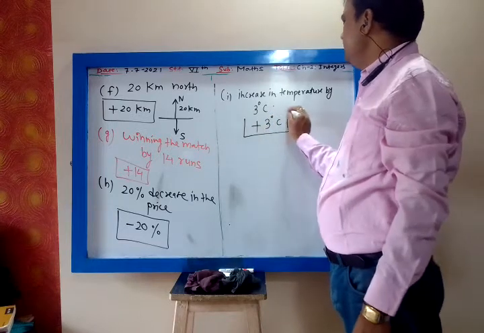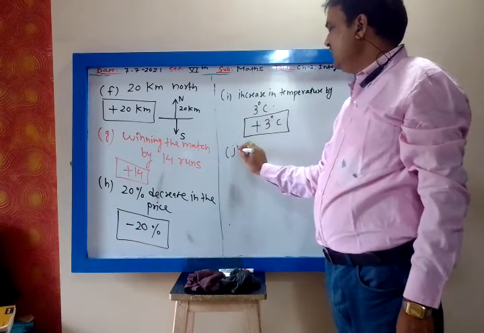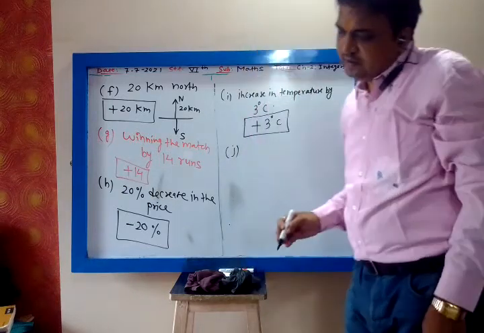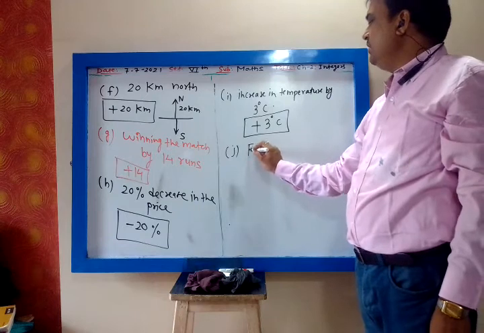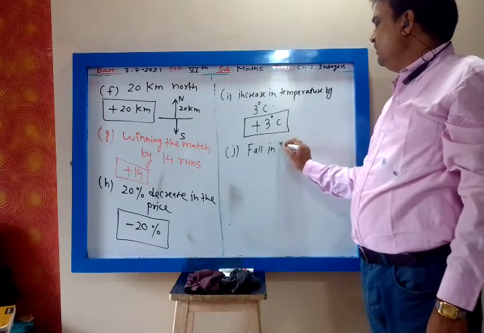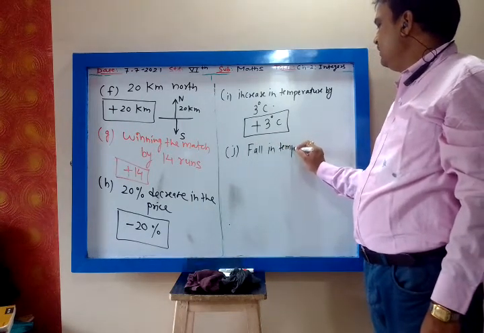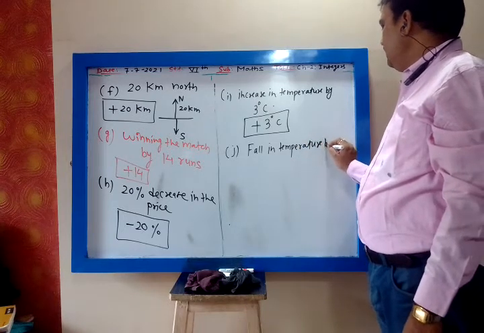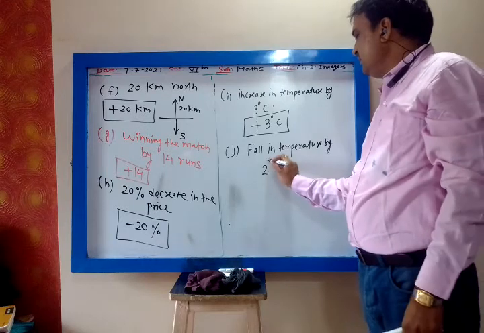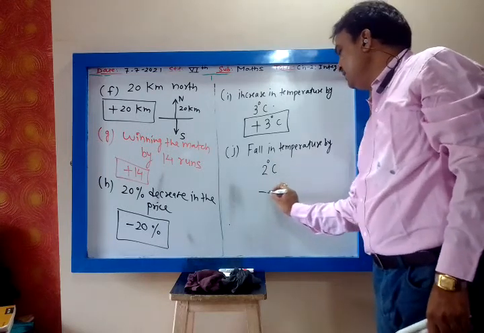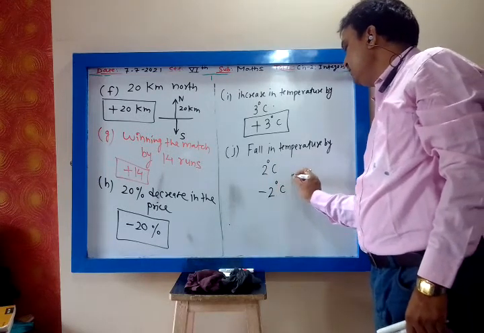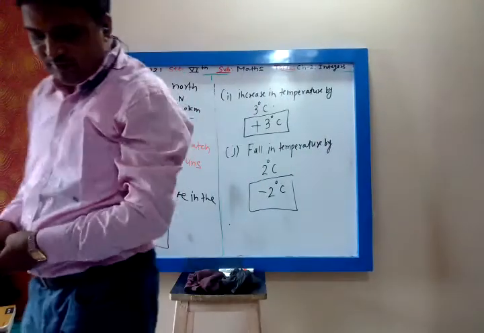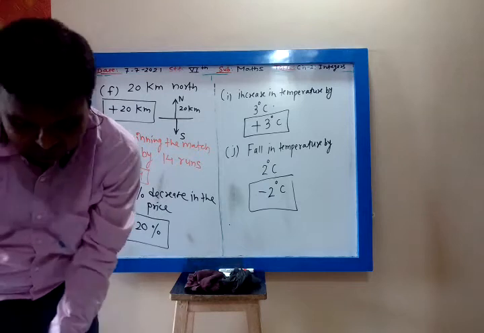Mute the microphone. Who is doing that? Yes. J. Fall in temperature by 2 degrees Celsius. Fall in temperature means minus 2 degrees Celsius. It is fall. So fall in temperature means minus 2 degrees Celsius.